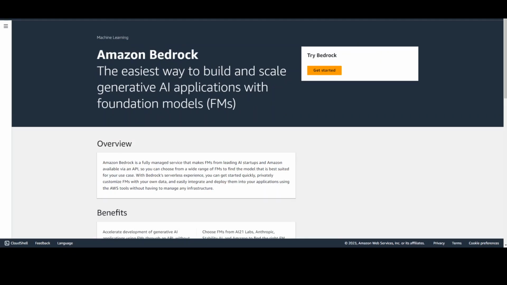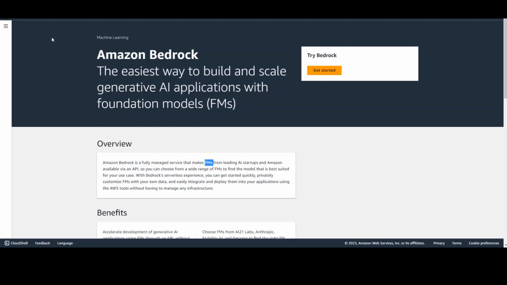Now, in order to use Amazon Bedrock, log into your AWS account and just type Bedrock, and you will be presented with Amazon Bedrock. If you look at this screen, the overview describes what exactly Amazon Bedrock is, which I already described to you: it is a fully managed serverless service which enables you to access LLMs. They are also called foundation models, but this term FMs or foundation model is not used that much.